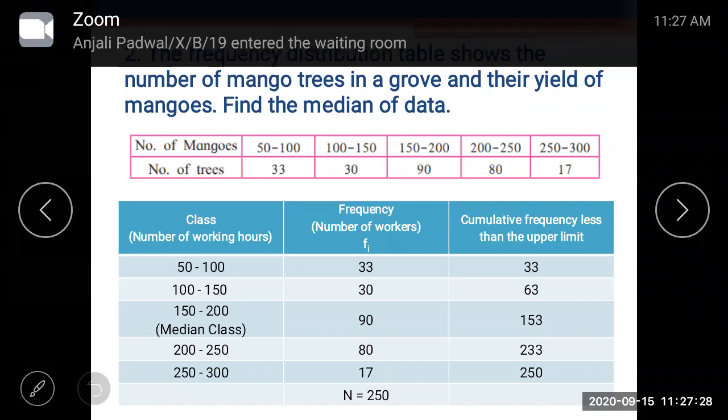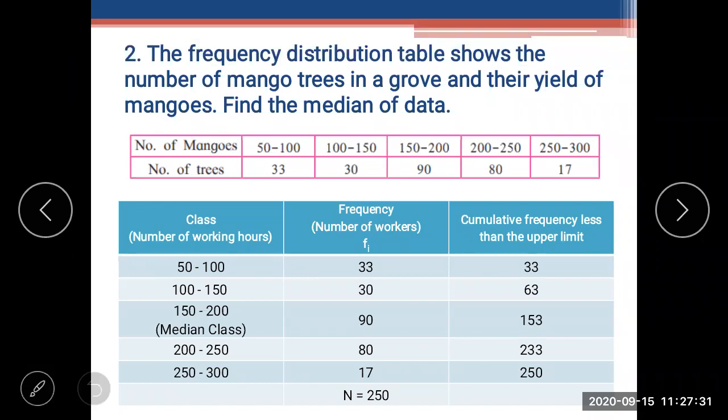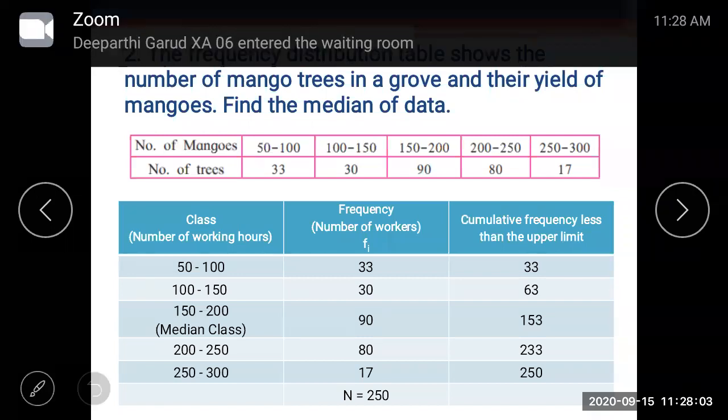When we add, 30 will come as it is, 33 will come as it is, 33 plus 30, 63, 63 plus 90, 153, 153 plus 80, 233, 233 plus 17, 250. Correct. So our n is 250.